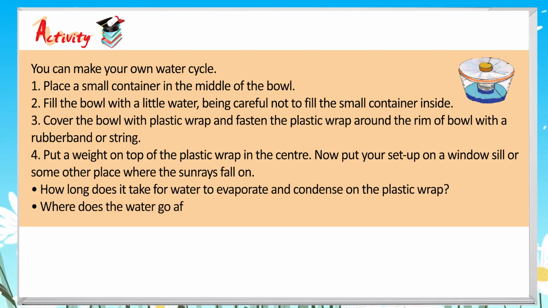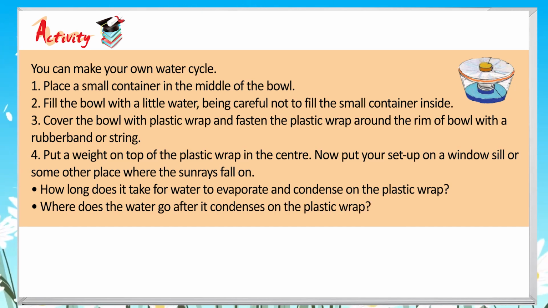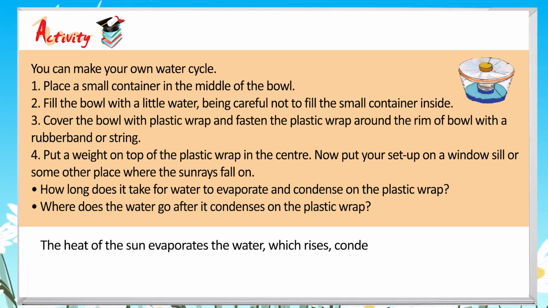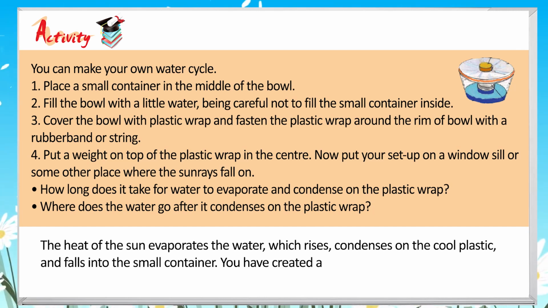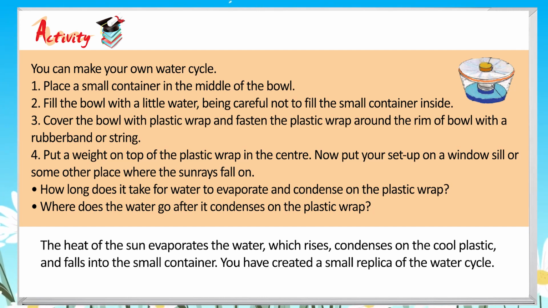Now put your setup on a windowsill or some other place where the sun rays fall on. How long does it take for water to evaporate and condense on the plastic wrap? Where does the water go after it condenses on the plastic wrap? The heat of the sun evaporates the water, which rises, condenses on the cool plastic, and falls into the small container. You have created a small replica of the water cycle.